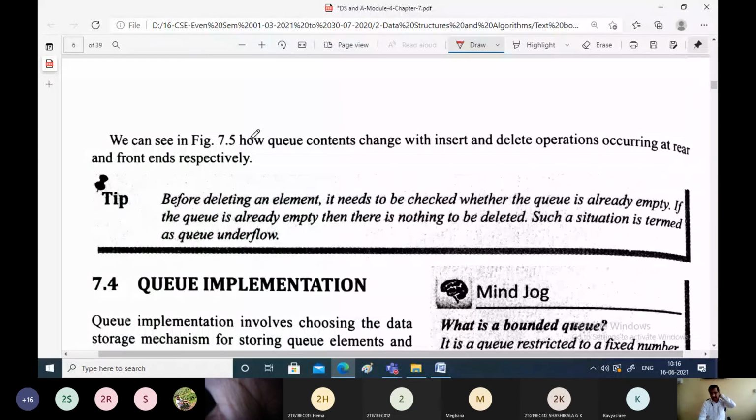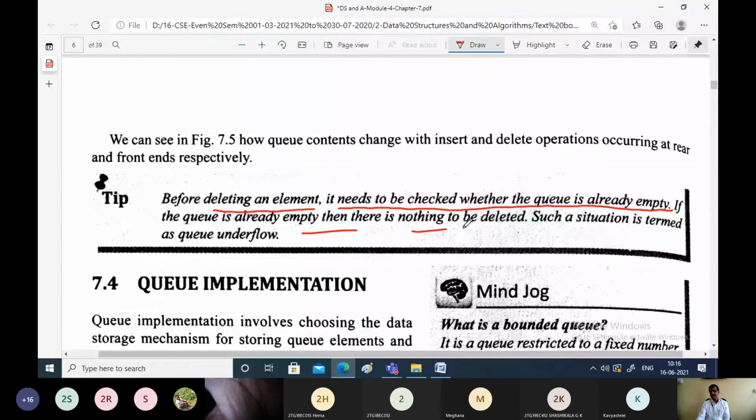So to summarize here, as I said, before deleting an element, we need to check whether the queue is already empty. Because if the queue is empty, we cannot delete elements. If the queue is already empty, then there is nothing to be deleted. In such a situation, we call it a queue underflow, like how we use the terms in stack: stack overflow and stack underflow. Same way we can use those terminologies in the queue.